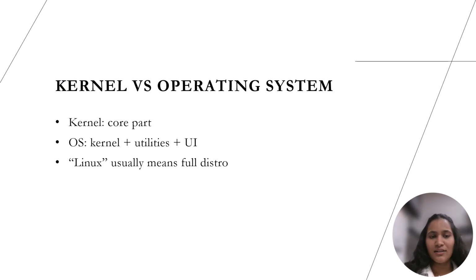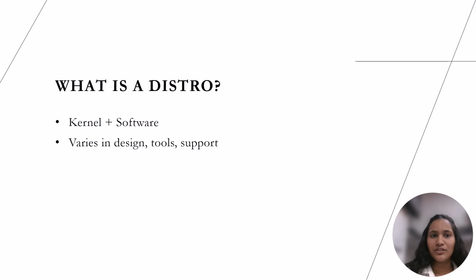So next, let's take a look at what distros are and how to choose one that's right for you. A Linux distribution or distro is a full operating system built around the Linux kernel. It bundles the kernel with a package manager, user interface, file system tools, drivers, and default applications.